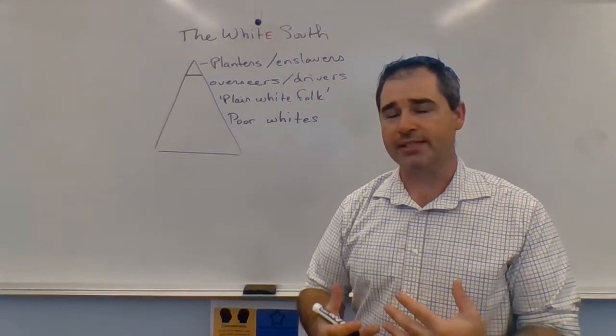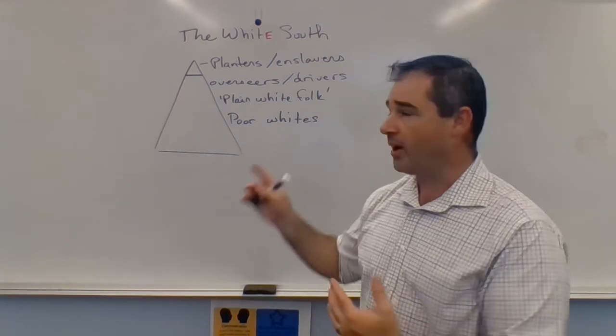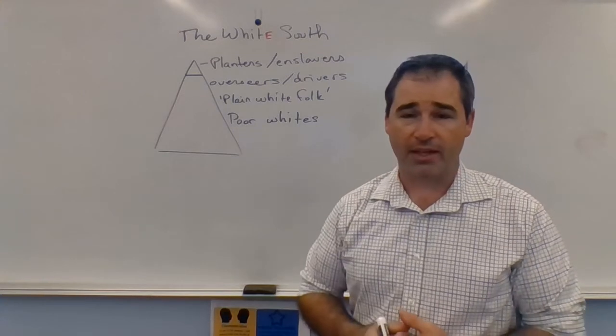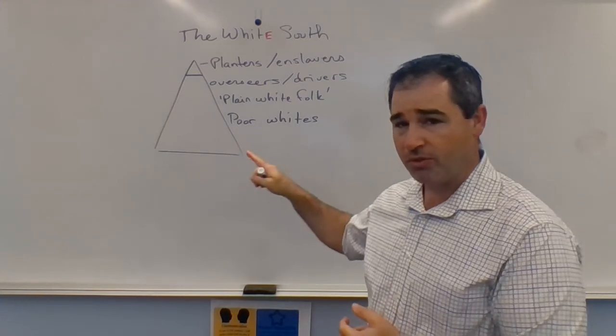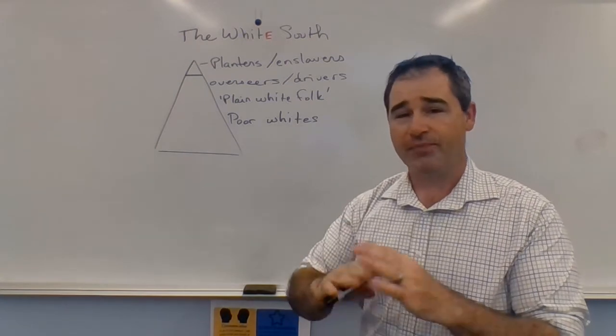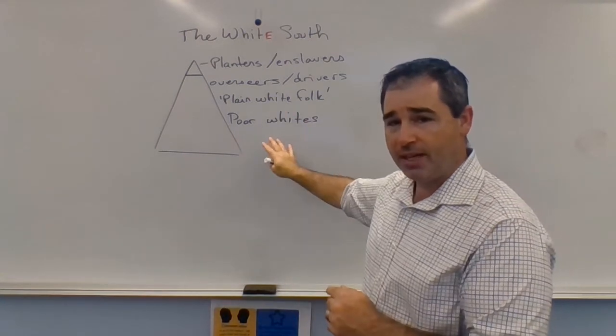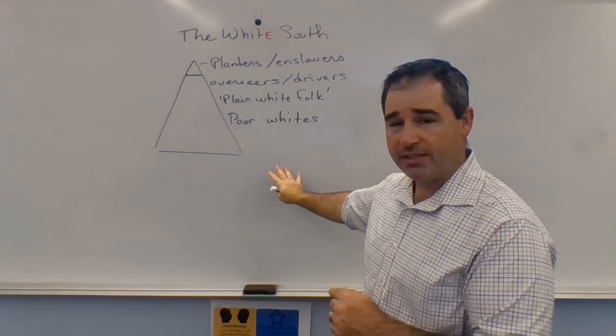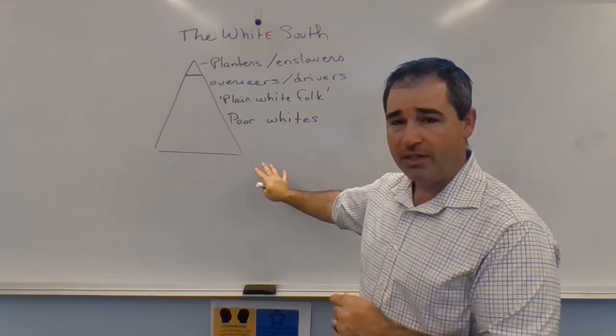And what we can see is the way that race was used to unite the white South at this time, because we're going to see that below the poor white population is going to be in this hierarchy. I'm not saying that it's right, but in the hierarchy at the time, you'd have had the free black population and then the enslaved population, which we'll talk about shortly.